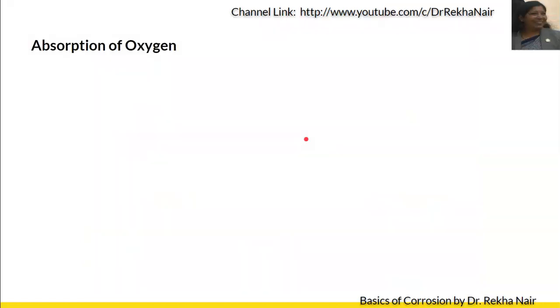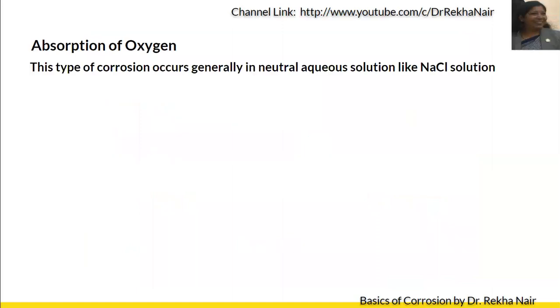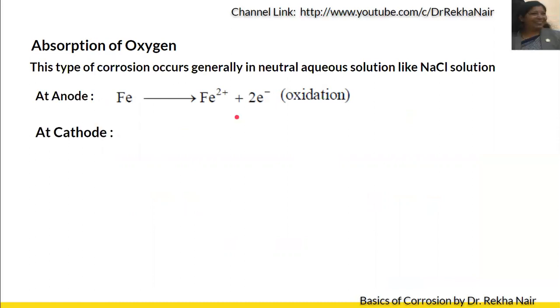The second mechanism is through absorption of oxygen. This generally occurs in neutral aqueous solution or even basic solutions. At the anode, here also the oxidation takes place. Always at the anode, the oxidation process takes place. That is, it will lose its electrons to form corresponding ions. At the cathode, here absorption of oxygen takes place. That is, these electrons will react with water and oxygen to form hydroxide ions.